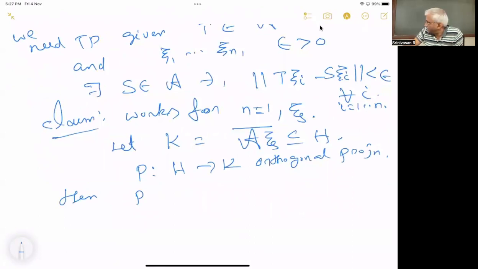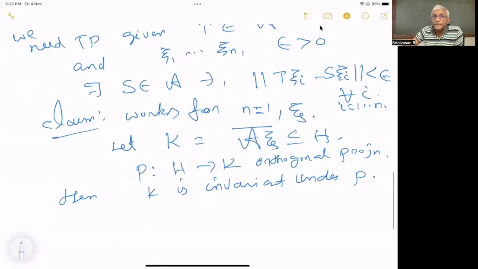See, this H looks like this, right? Then K is invariant under A. How did you prove it last time?